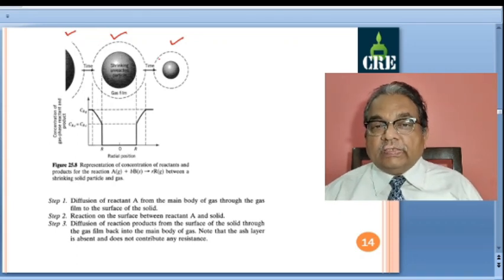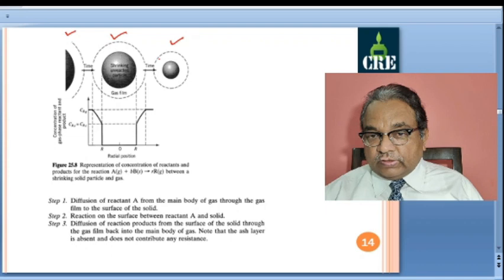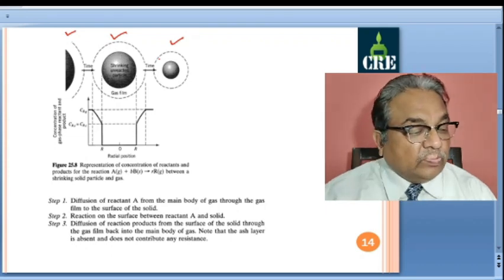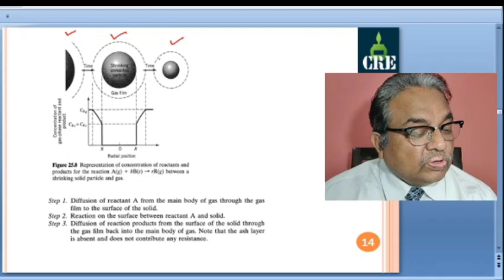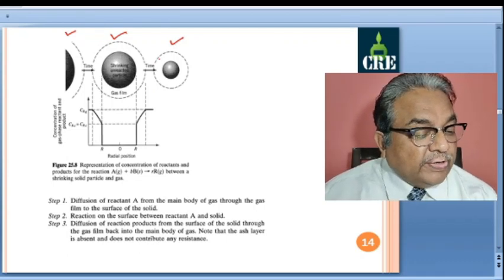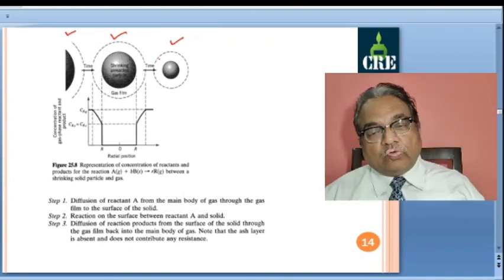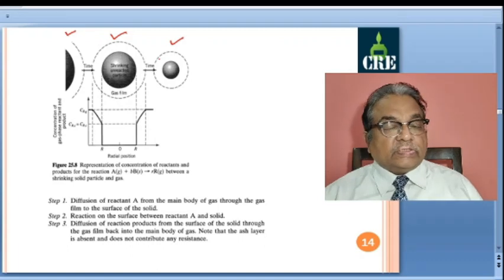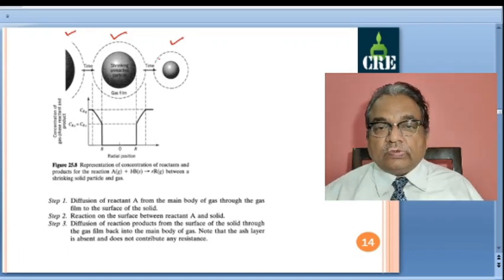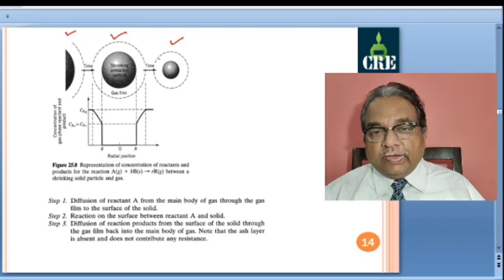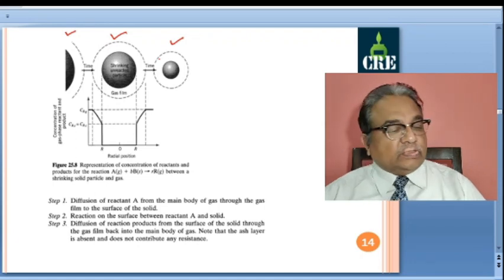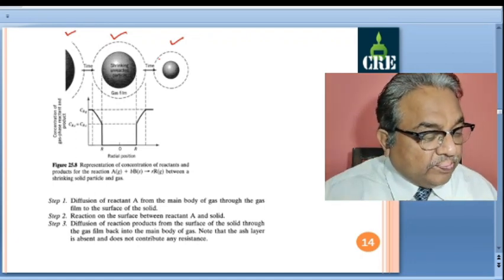We will have exactly the same thing, that is, the reaction is taking place at the surface. So for chemical reaction control, the behavior will be exactly identical to that of the shrinking core. There the core was shrinking, and the reaction was taking place at the outer surface. Here the particle is shrinking, still the reaction is taking place at the outer surface. So similar reaction, similar equations of the earlier shrinking core model apply for the shrinking spherical particle with chemical reaction controlling.